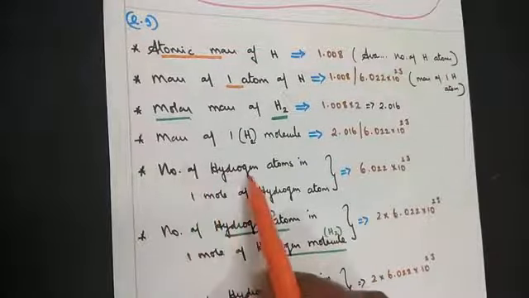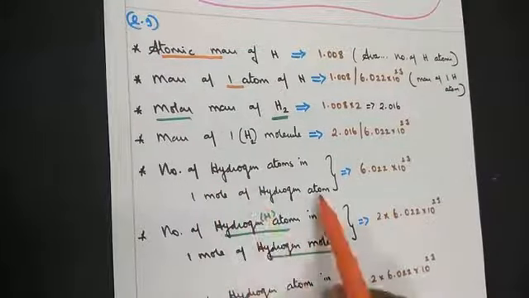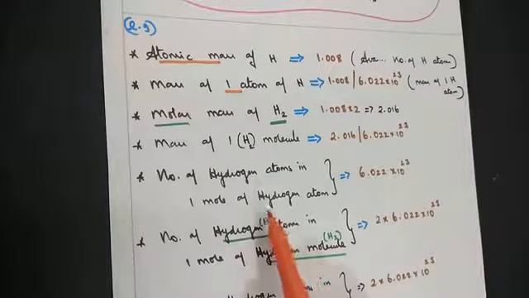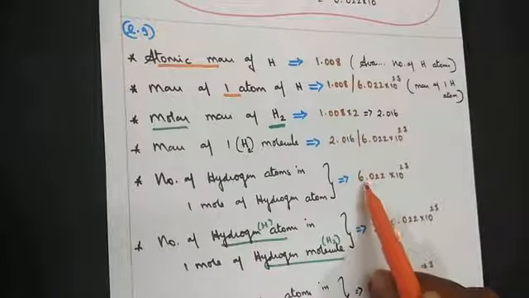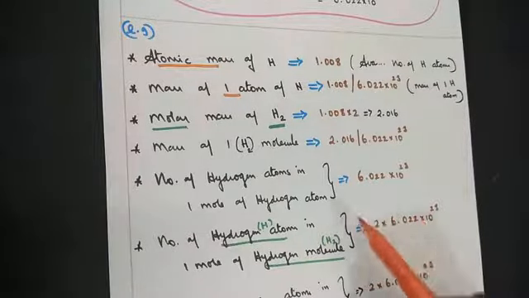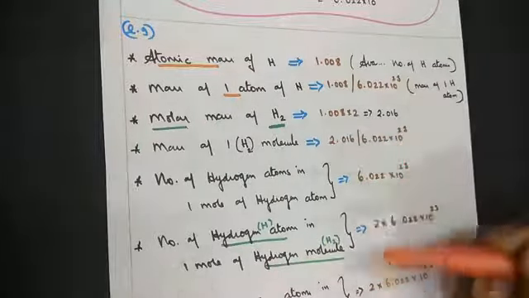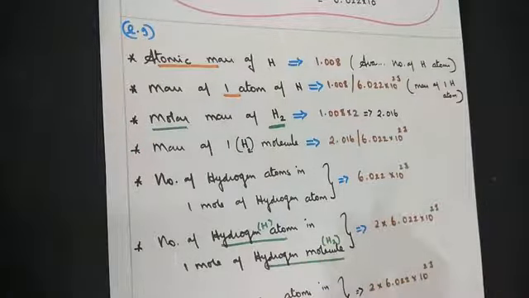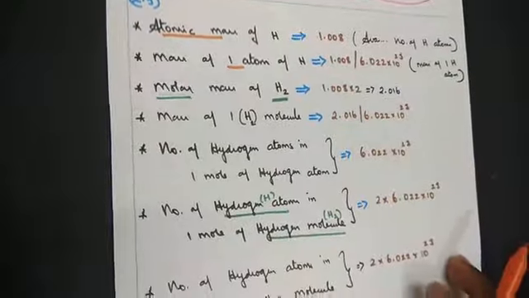Let's move on to one more thing. Now, number of hydrogen atoms in 1 mole of hydrogen atoms. When we say 1 mole, how many should be there? Avogadro number, 6.022 into 10 to the power 23. Purposely they can twist you or confuse you by changing the words, so take time to understand the concept that is being explained here.